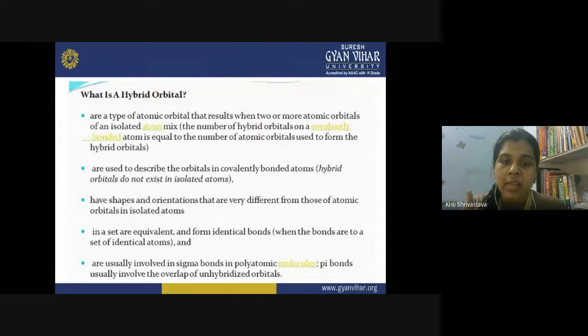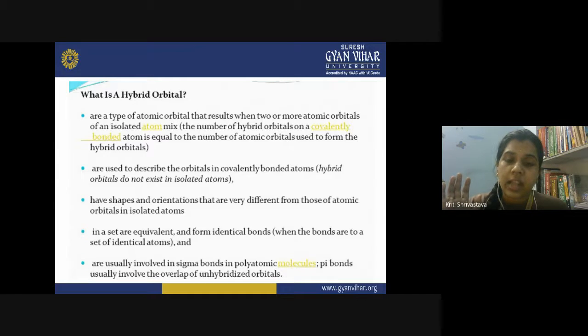Pi bond usually involves overlap of unhybridized orbitals. This is a very important point here. The pi bond does not involve the concept of hybridization. So whenever you are seeing hybridization, it is only and only the sigma bond.